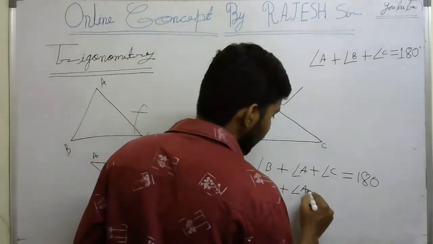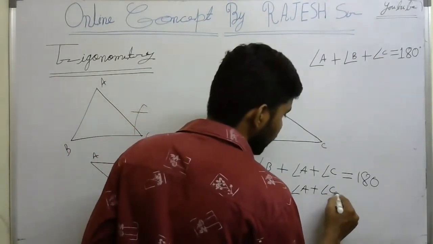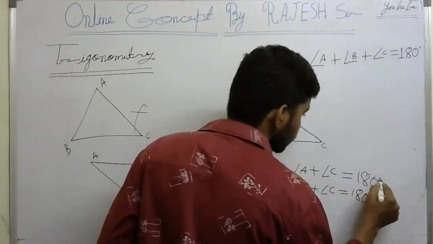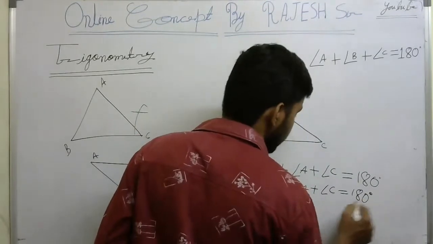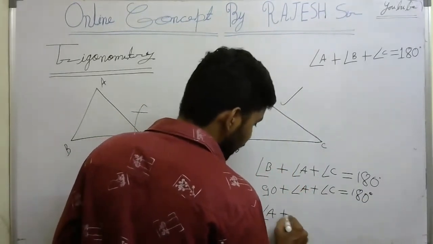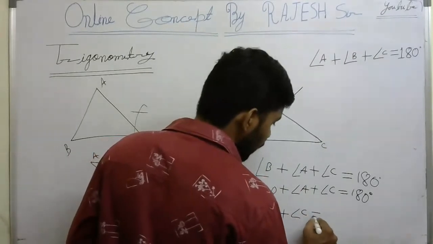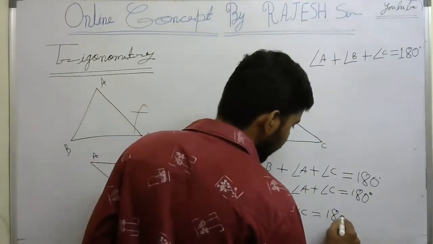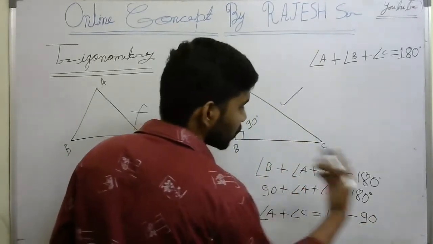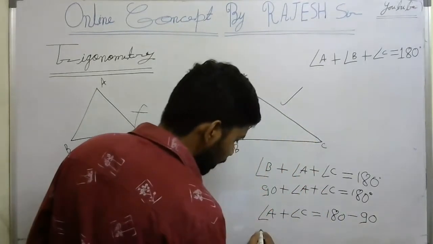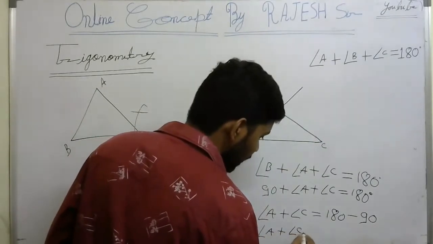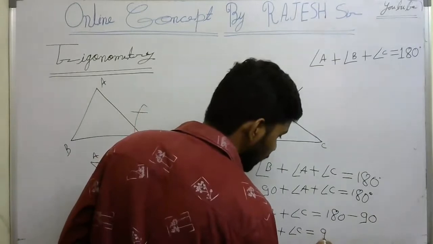So angle A plus angle C equals 180 degrees minus 90 degrees. This 90 goes to the right side, so angle A plus angle C equals 90 degrees.